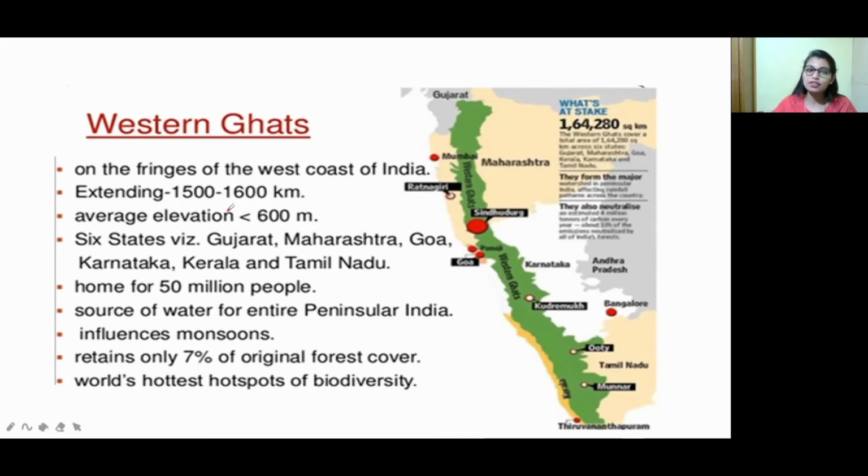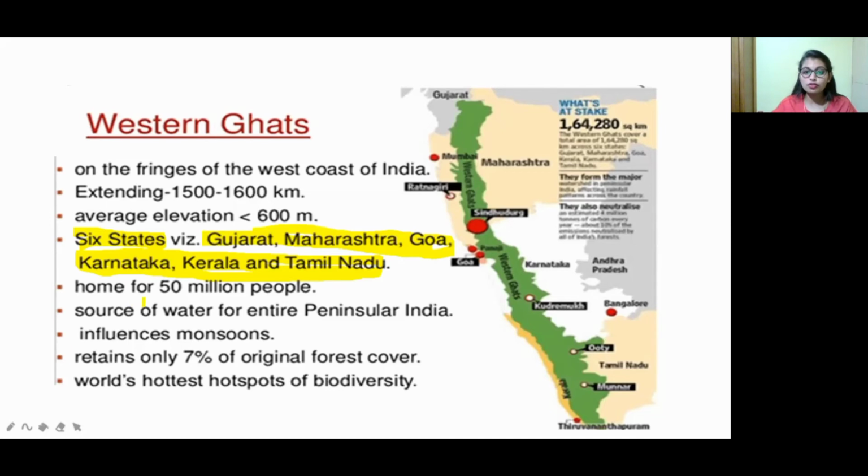600 meters. It includes almost all how many states? That is 6 states. The Western Ghats traverse 6 states. What are those? Gujarat, Maharashtra, Goa, Karnataka, Kerala, and also Tamil Nadu. So how many states? 6 states.